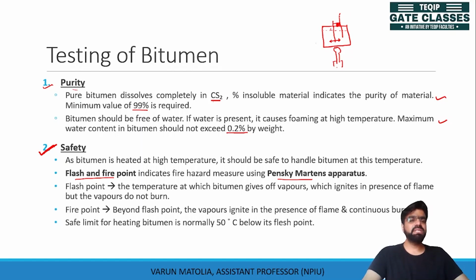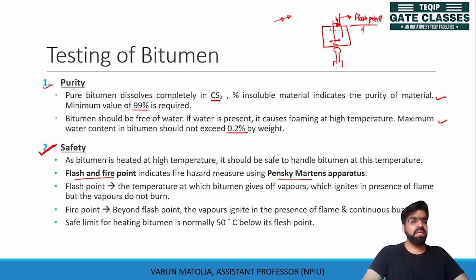Now, as the temperature is rising, we are stirring using the stirrer. It is mixing. Now, at different temperatures, we light a matchstick and place it near this opening. If there is any flash because of the presence of this fire or this matchstick, we mark that temperature as the flash point.